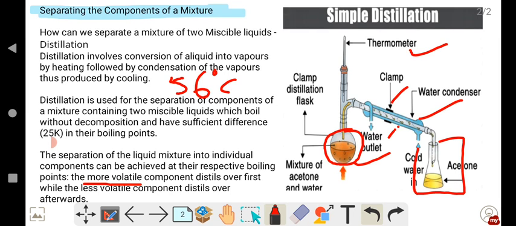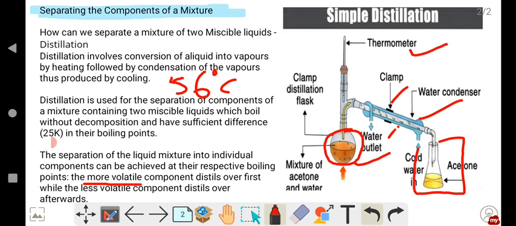For example, if you keep an acetone bottle open without closing its cork and you see it the next day, you will find half of the acetone has evaporated. You kept a full bottle, and the next day only half is remaining, because at room temperature half of the acetone evaporates.